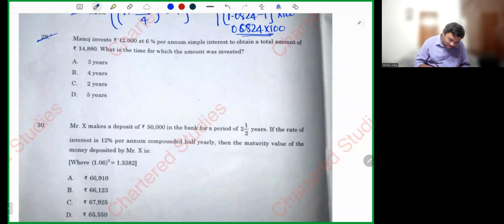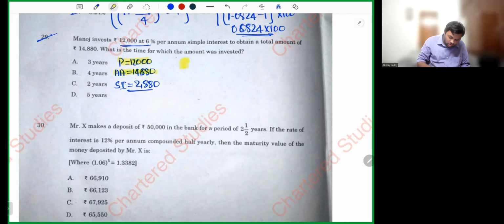29. Manoj invests 12,000 at 6% per annum simple interest to obtain a total amount of 14,880. Now, principal is 12,000. Accumulated amount is 14,880. Then what is simple interest? Accumulated amount minus principal. What is the formula for simple interest, my dear friends? Obviously, sir, simple interest is equal to PTR by 100.